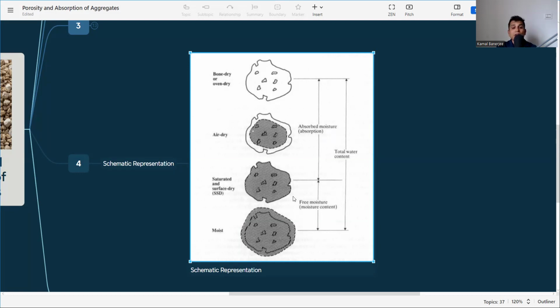We need to know the free moisture in an aggregate, because if this free moisture starts reacting with the cement, there will be more water if we are not adjusting or correcting the water content according to the moist condition or the water absorption capacity of the aggregate. So these are the four conditions: bone dry, air dry, SSD, and then moist condition. I hope it is clear.